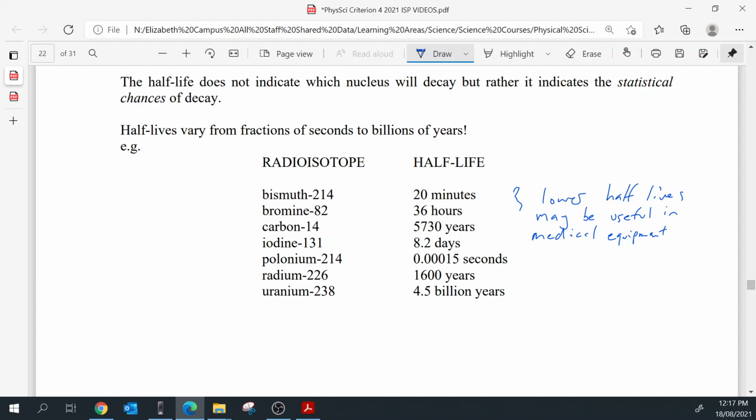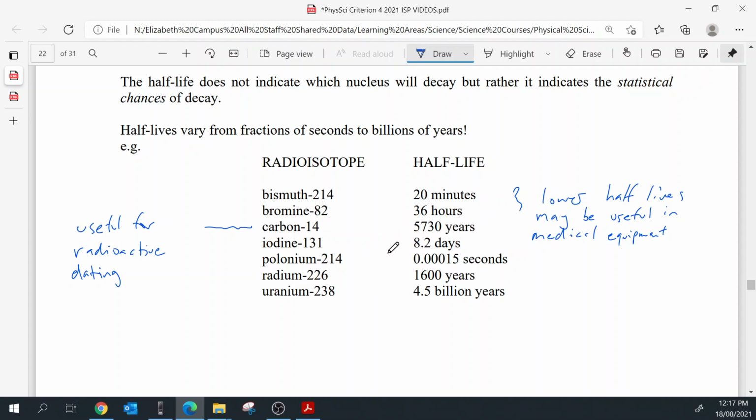But something like carbon is useful for radioactive dating, and we'll talk about that in a minute as well. With radioactive dating, we can tell how old something is because living things have a certain amount of carbon in them, and depending on how much carbon-14 has decayed since they died, they can tell how old something is.